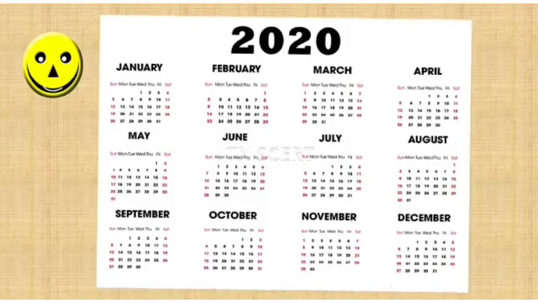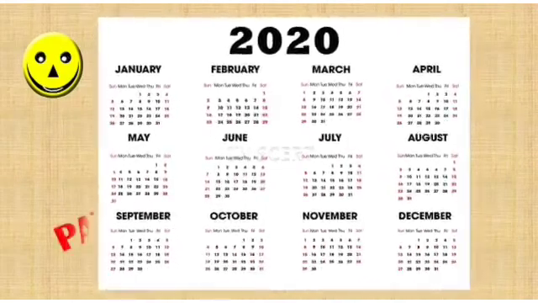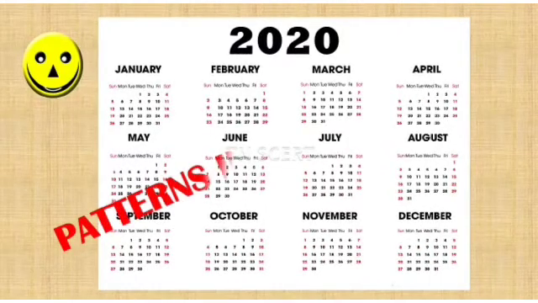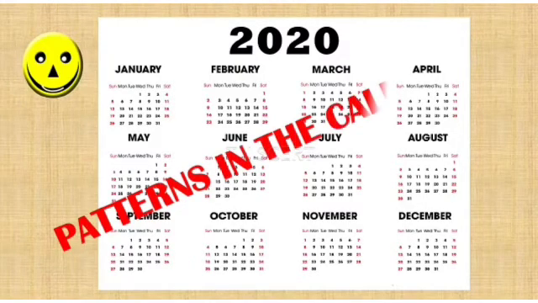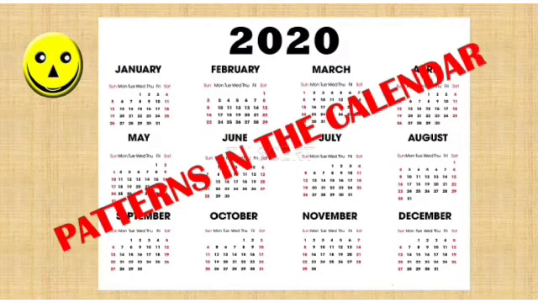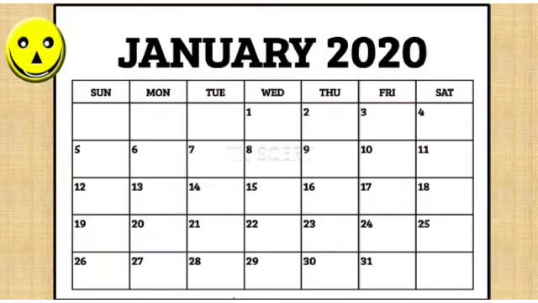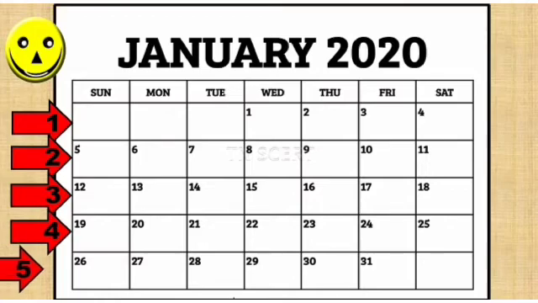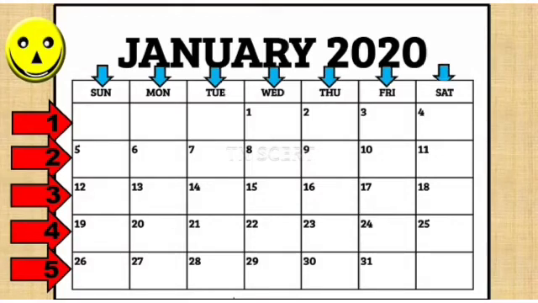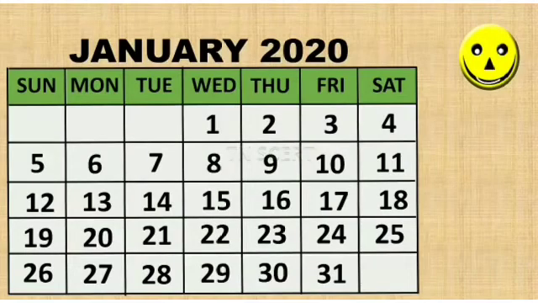This is the calendar for the year 2020. Now let us see some patterns in the calendar. Let us take the first month of the year, that is January. In each month we have 5 rows, and as there are 7 days in a week, we have 7 columns. Here in any row, each number increases by 1.